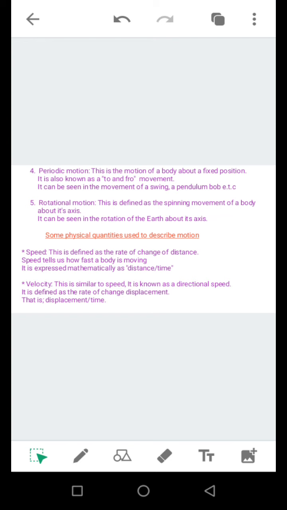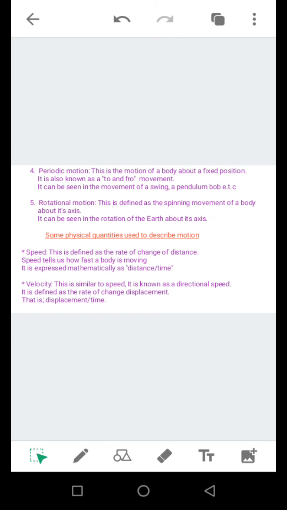Now that is that on the types of motion. Let's move to some of the physical quantities that can be used to describe motion. The first physical quantity here that can be used to describe motion is speed. I'm sure you are familiar with what speed is. Sometimes someone wants to call you and says, please come with speed, come running in speed. Probably the person needs your attention. You understand? When they say speed, they mean do it fast. That's a layman's language by the side. So let's go back to our notes.